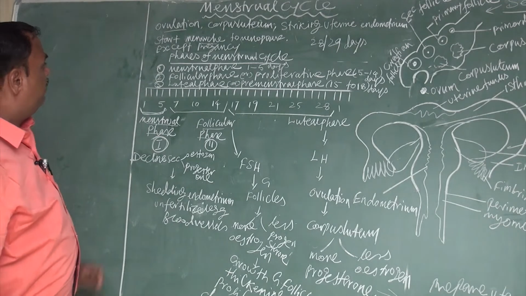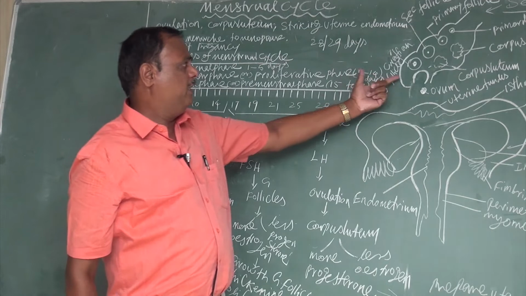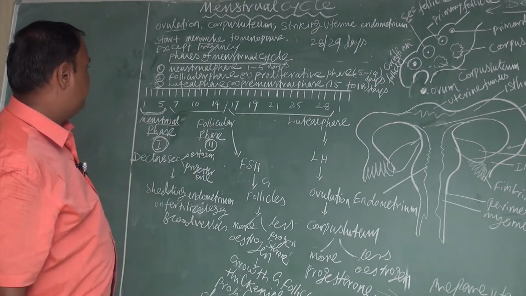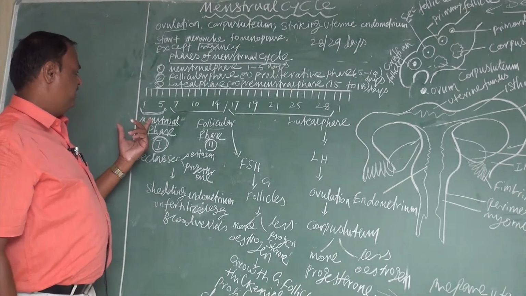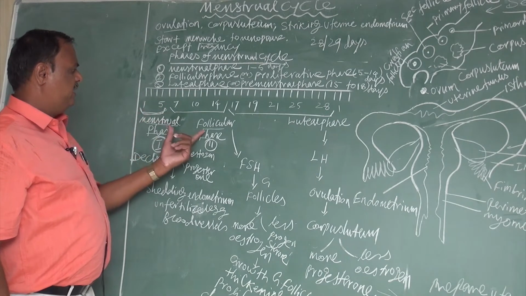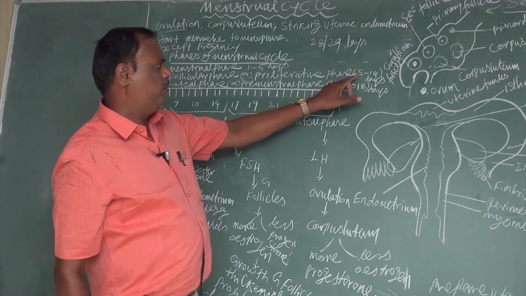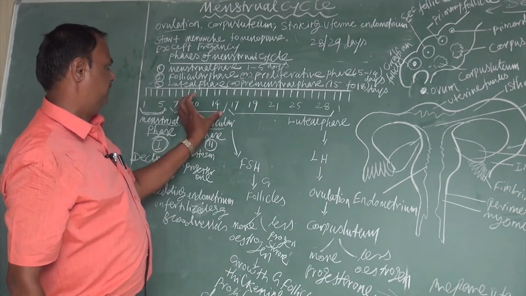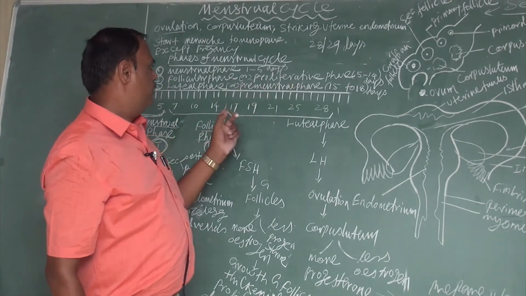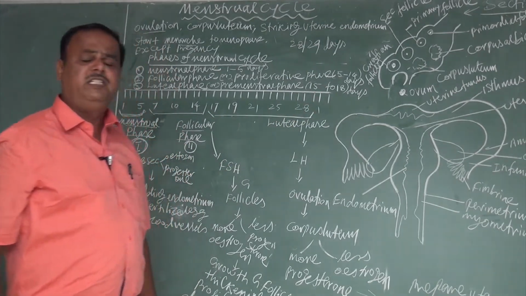The menstrual cycle is divided into three phases based on the changes in the wall of the uterus and inside the ovary. What are the changes? The first phase is the menstrual phase, which takes place on days 1 to 5. The second is the follicular phase, also called the proliferative phase, between the 5th and 14th day. The third is the luteal phase, also called the premenstrual phase, between the 15th and 28th day. Now we will see them one by one.